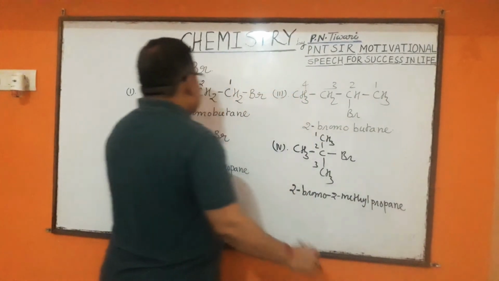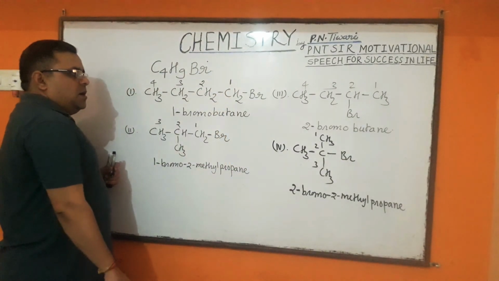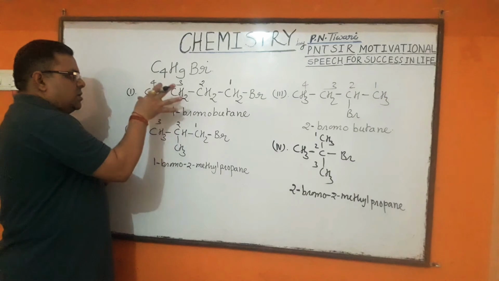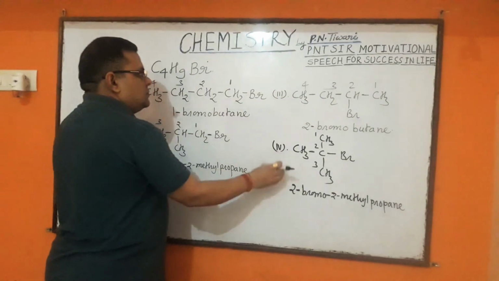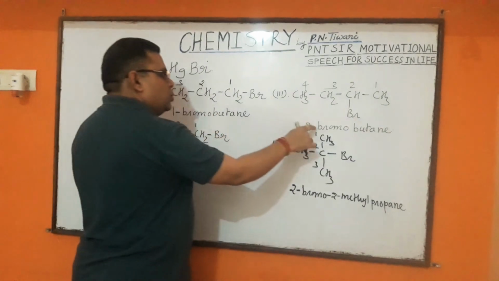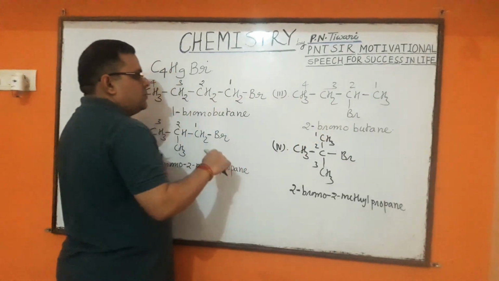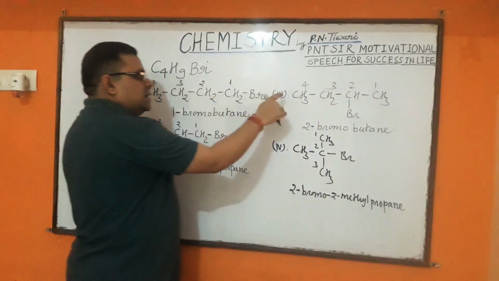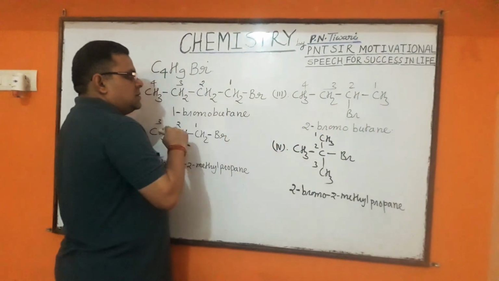So, with this molecular formula C4H9Br, we can draw the structure of these four structural isomers of this haloalkane. 1-bromobutane and 2-bromobutane have different positions of the functional group but the same nature of carbon chain, straight chain, therefore these are called position isomers of each other.